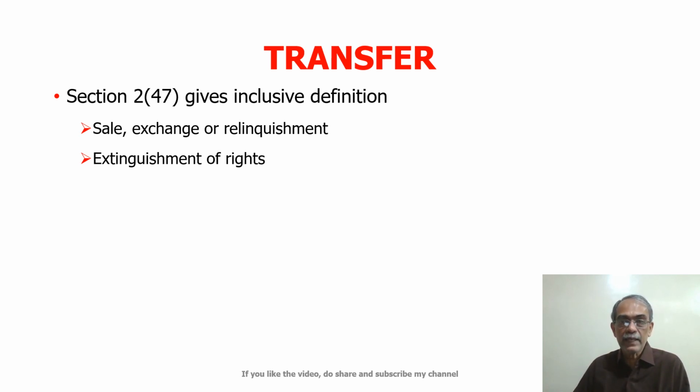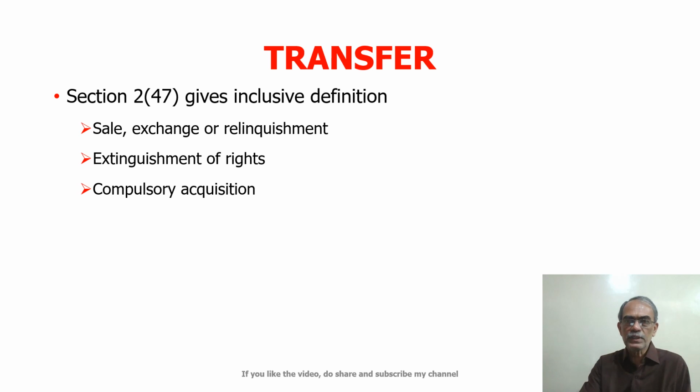It simply gets extinguished. So the court said this is a transfer because there is an exchange of shares. So this is a transfer, and the rights with reference to shares of Company A got extinguished. So the provisions of section 47 and section 45 are attracted.